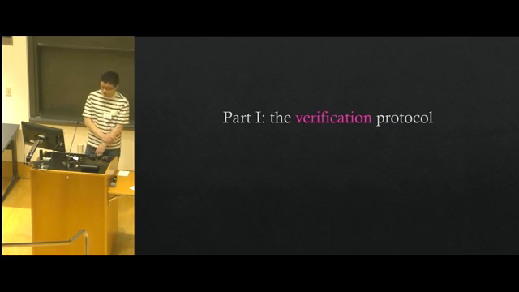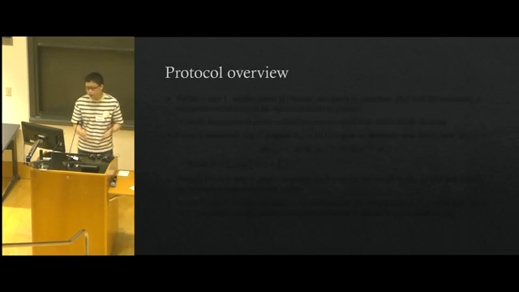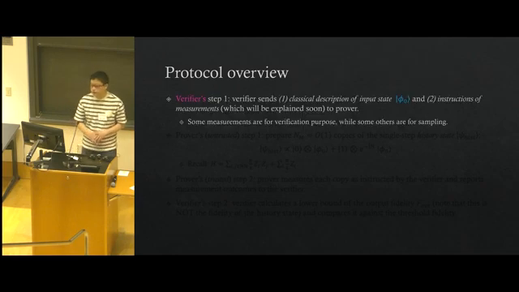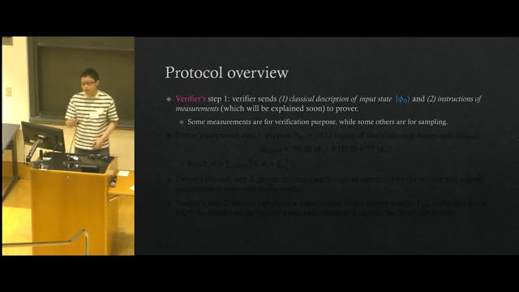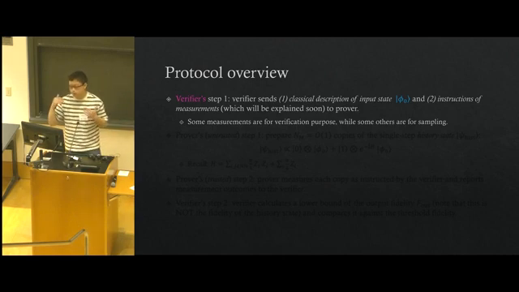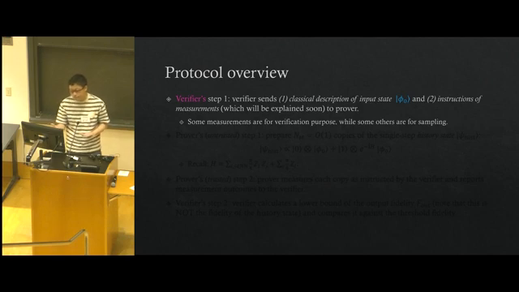All right, so let's start with the verification protocol. Let's first have an overview of the protocol. The first step is that the verifier needs to send some classical information to the prover. And this classical information contains two parts. The first part is the classical description of the input state, which is exactly the same state as we described in the beginning, that random product state. And the second part is the instructions of measurements, which is what the prover needs to do in this trusted measurement scheme. We will explain these measurements soon. And we'll note that some measurements are for verification purposes and some others are for sampling.